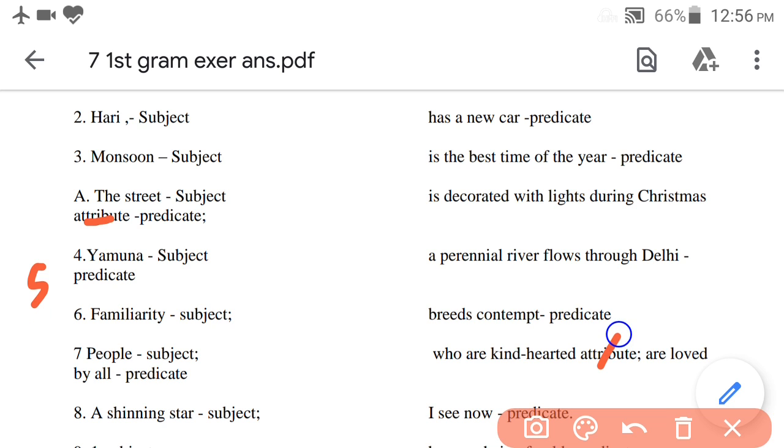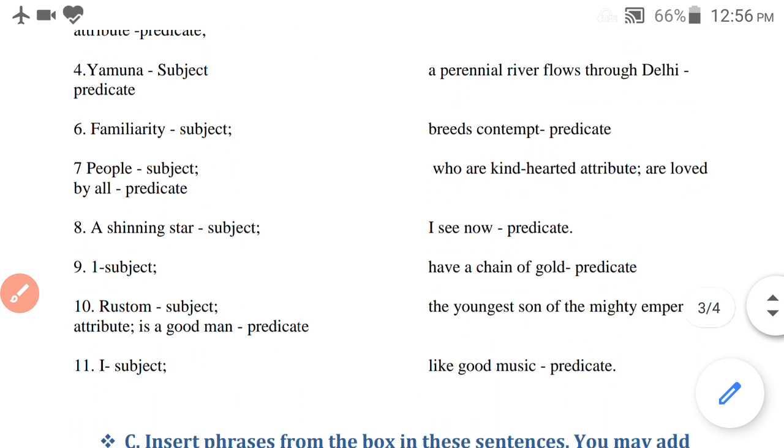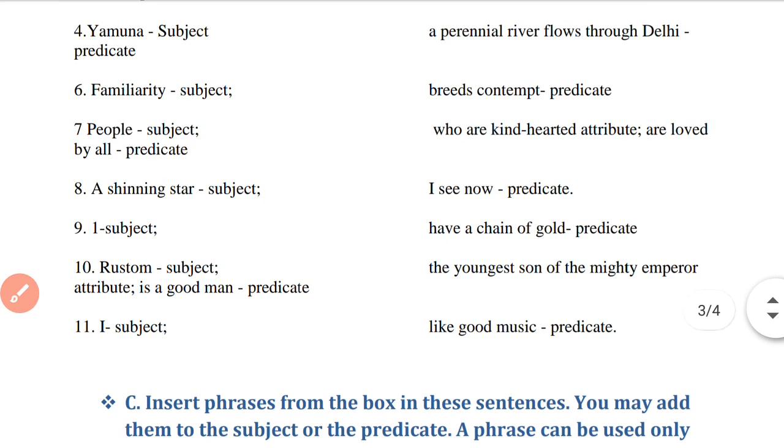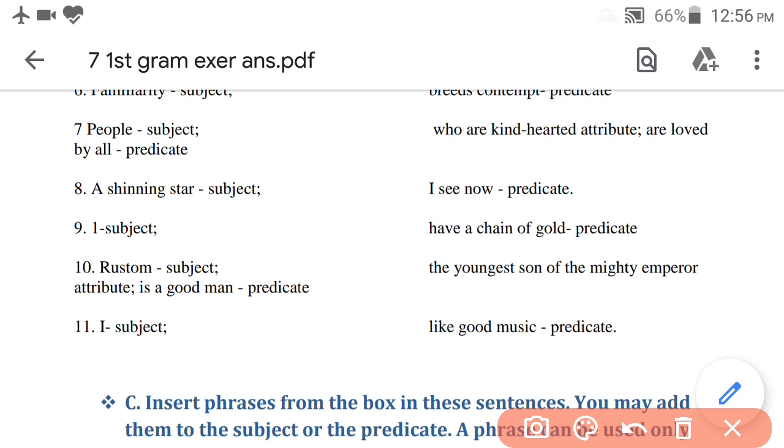It is not attribute. Now question number 8. A shining star I see now. Here I will be the subject.